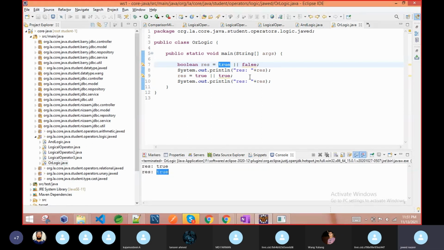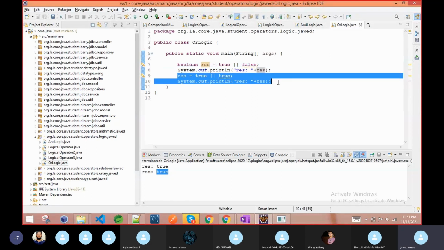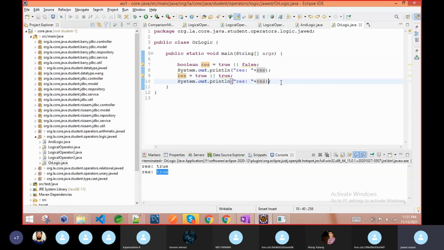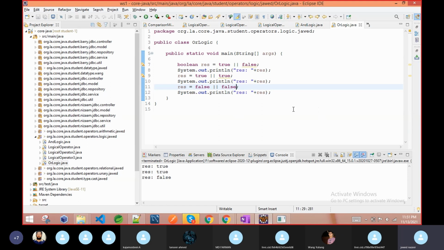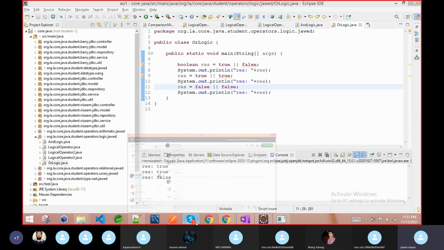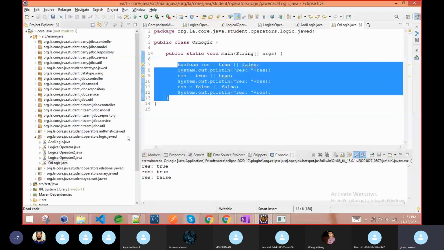Now if I show you when it will be false, if all the results are false, then it is false. So this is how true and false work.